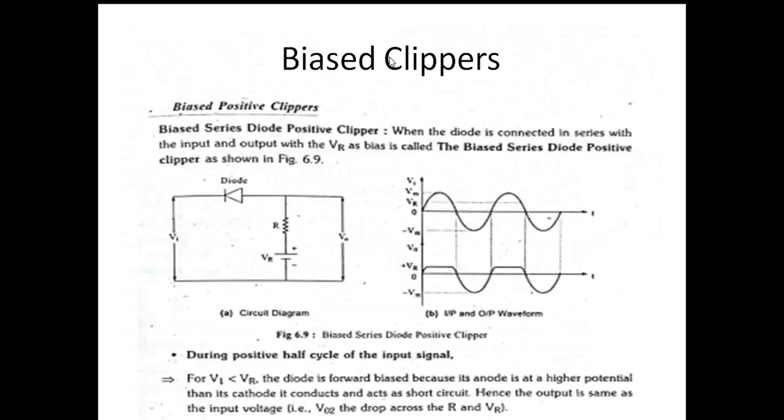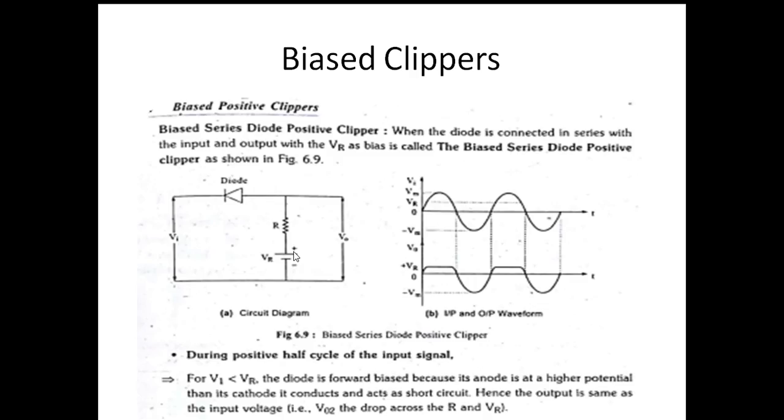Hence the output signal is like this. This is the input signal up to VR. The diode is in forward bias, therefore it conducts. After it reaches this value, the diode becomes reverse biased, no current flows, therefore it simply clips off the portion above. So this clipping depends on the applied voltage VR, the reference voltage. This VR is called the bias voltage.